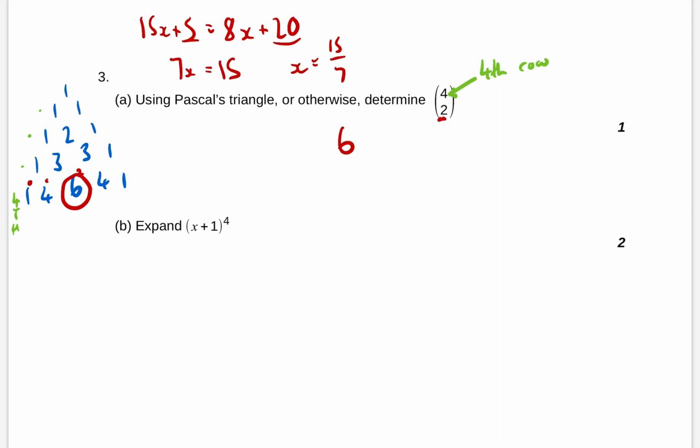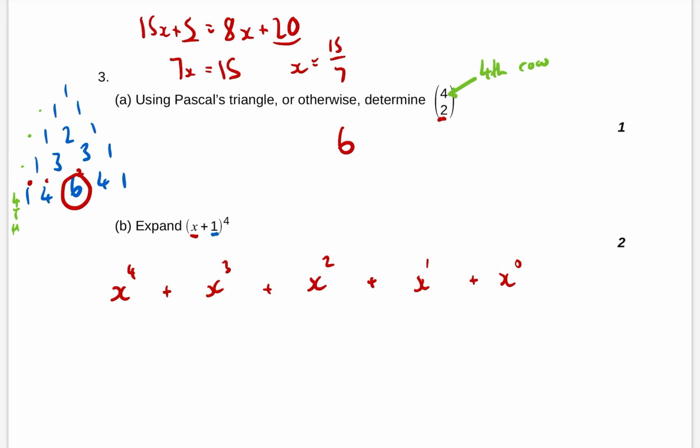When you are expanding things, that little power 4 means that we're down the 4th row, which is why it was in the first question. So the way we do it is we take our first term in the bracket, that x, and we do x to the power of 4 plus x to the power of 3 plus x to the power of 2, leaving loads of spaces because I'm going to be filling these in, plus x to the power of 1 plus x to the power of 0, but we don't really need that.